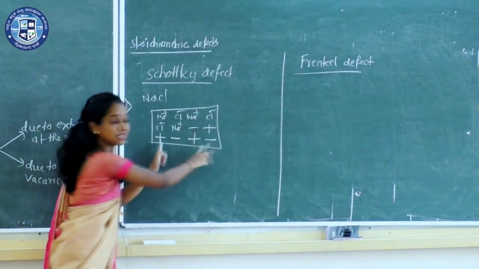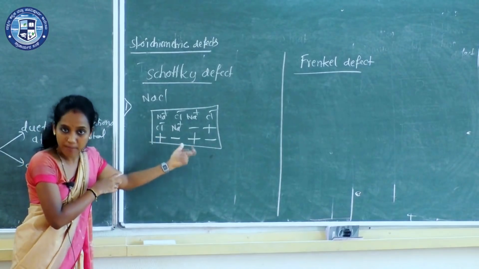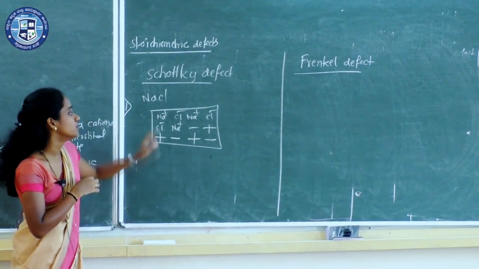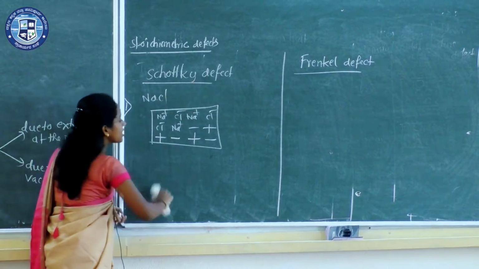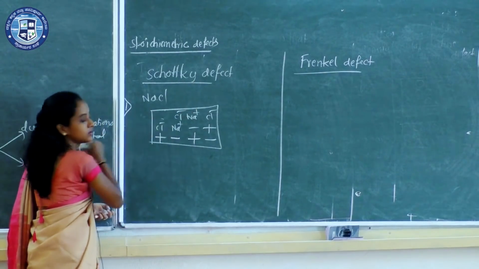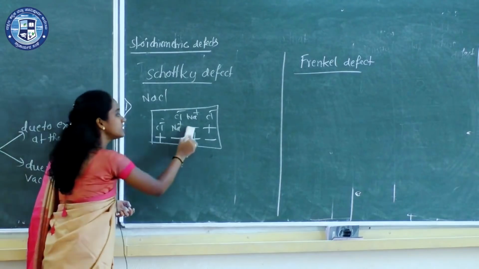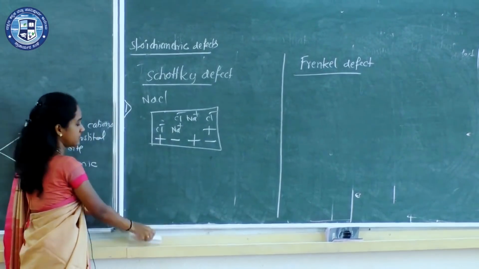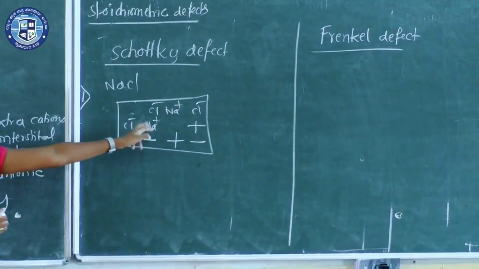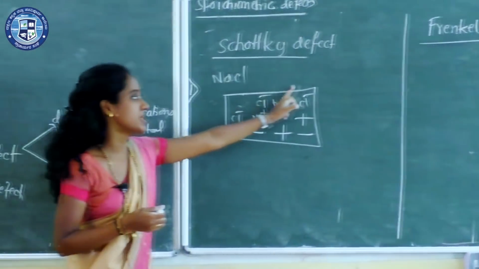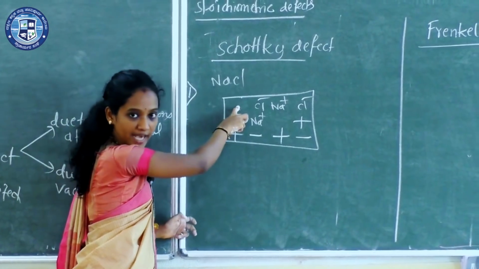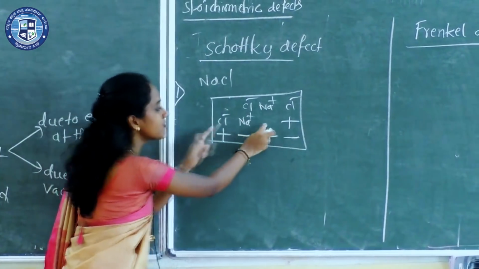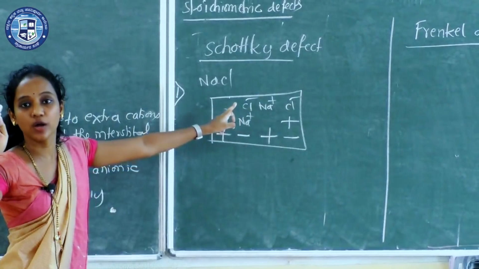So this is a perfectly crystalline solid now, having no imperfection in it. Now Schottky defect means one of the cations, Na plus, and one of the anions get deleted or disappear from the lattice site. What I did here is I removed one cation Na plus ion and one Cl minus ion.